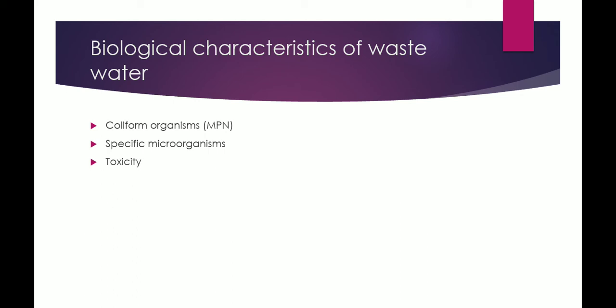Then specific organisms, specifically whether they are bacteria, viruses, protozoa. These are useful in connection with the operation of the treatment process, and also in deciding whether the wastewater will be reusable. And the last is toxicity, whether it is acute or chronic. That will be discussed in detail later.